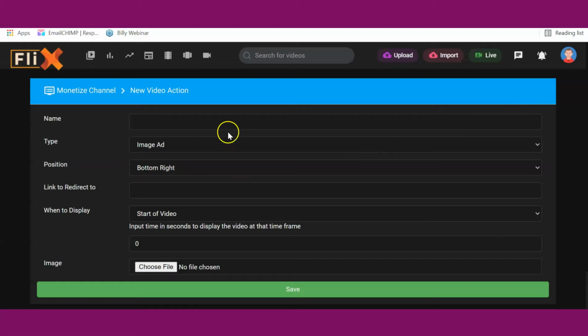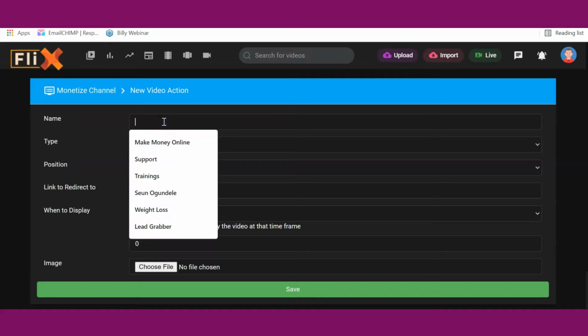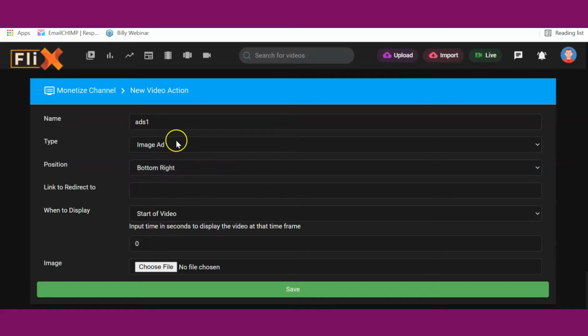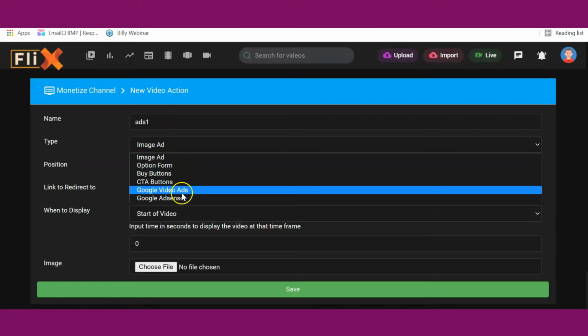Once you click on create ad, there are different types of adverts that you can create live inside your video. You can give it a name here. So you can say ads one. Now there are different types of adverts that you can add inside your video.